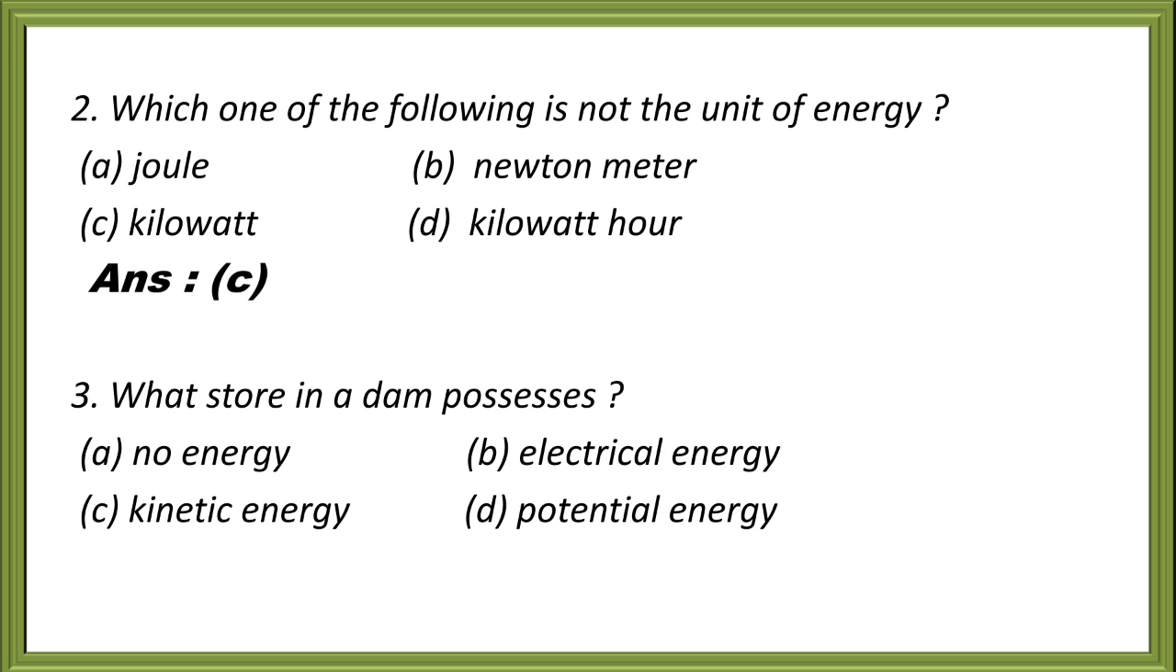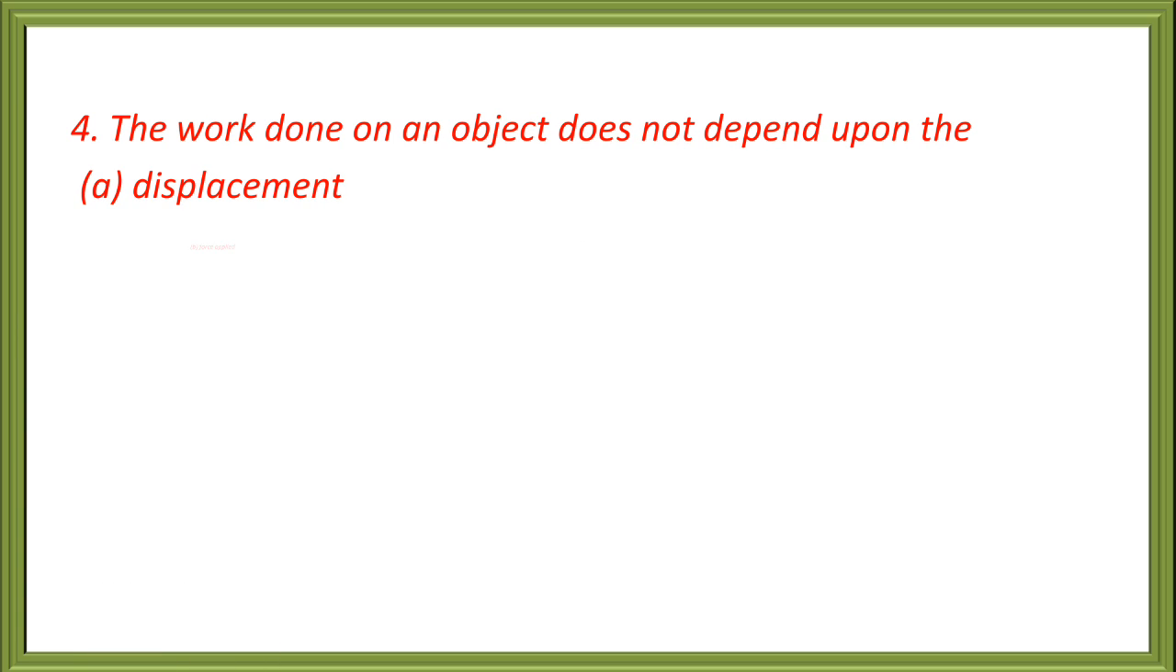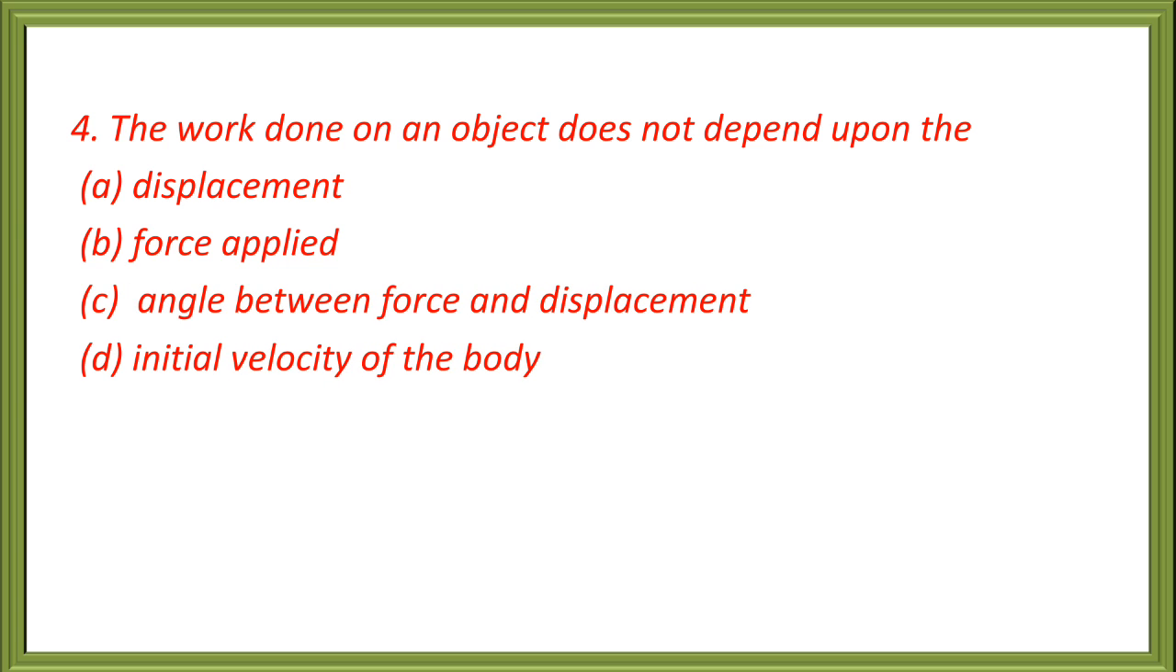Now question 3. What does water stored in a dam possess? Option A, no energy, B, electrical energy, C, kinetic energy, D, potential energy. Here the correct answer is option D, potential energy. Now question 4. The work done on an object does not depend upon option A, displacement, option B, force applied, option C, angle between force and displacement, option D, initial velocity of the body. So here your correct answer is D, initial velocity of the body.